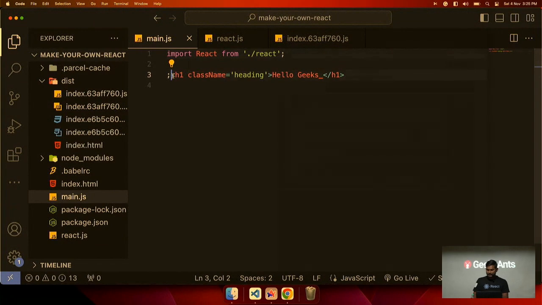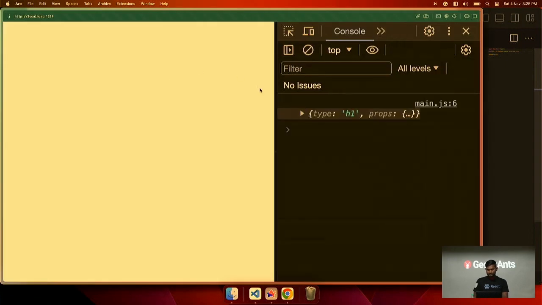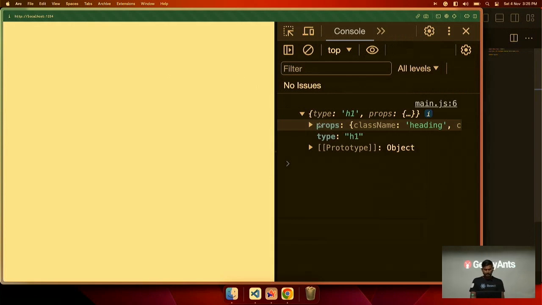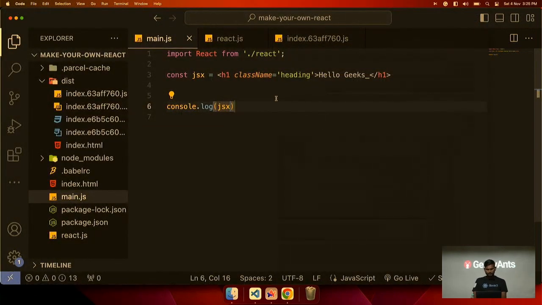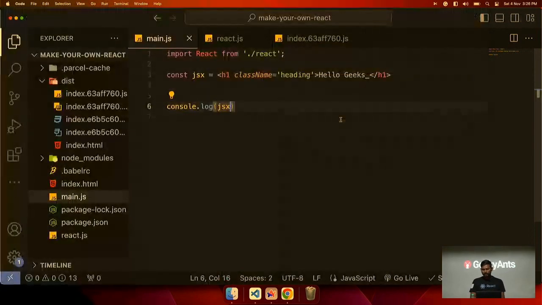And this JSX we can store in a variable like jsx. We can create a variable and we can console log this jsx and see how it looks. So this is how it looks. And this is a React element. If you just put a JSX in a variable and try to console log, you will see something similar to this with some more properties. We have not put all the properties, only what is required.